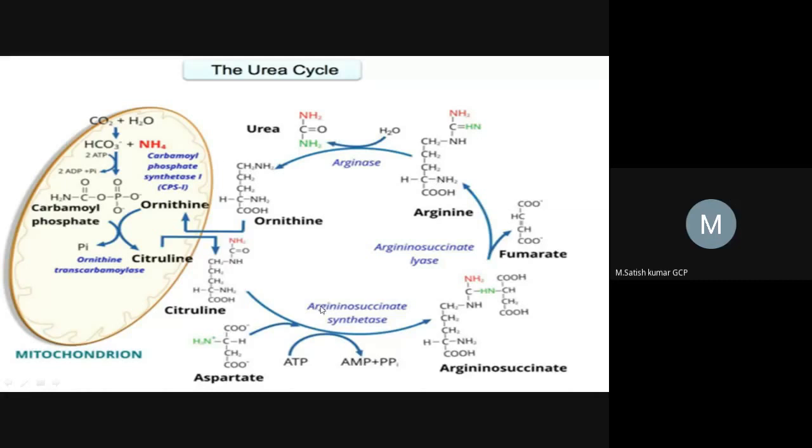This urea cycle has been described by two scientists named Krebs and Henseleit. That's why the urea cycle is also called the Krebs Henseleit cycle. It occurs here. The urea will be produced in the liver, but it gets excreted; it will be sent to the kidney, and finally it gets excreted in the form of urine, right? So this is about the urea cycle.